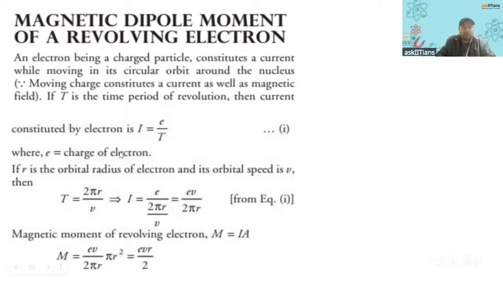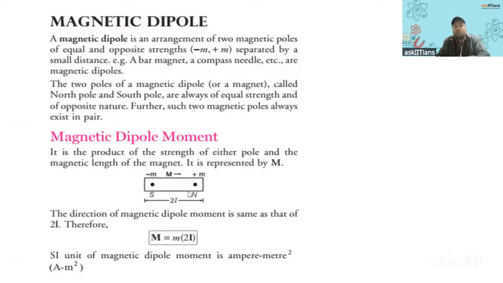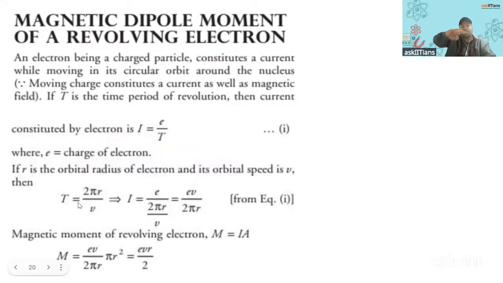So what is the current here? Current is the charge on the electron upon the time period. And what is the time period? Time period is 2 pi r, the circumference it is covering, the distance it is covering, upon the speed of the electron, 2 pi r by v. So that is how we calculate the current. Current comes out to be ev by 2 pi r. And then what we do? Same, I into A. The magnetic moment is I into A. Current we have calculated, and A is pi r square, obviously, because the circular path it is moving in has a radius r. Right? So magnetic moment comes out to be evr by 2. Many times this derivation comes, so that's why I have put it in this presentation.